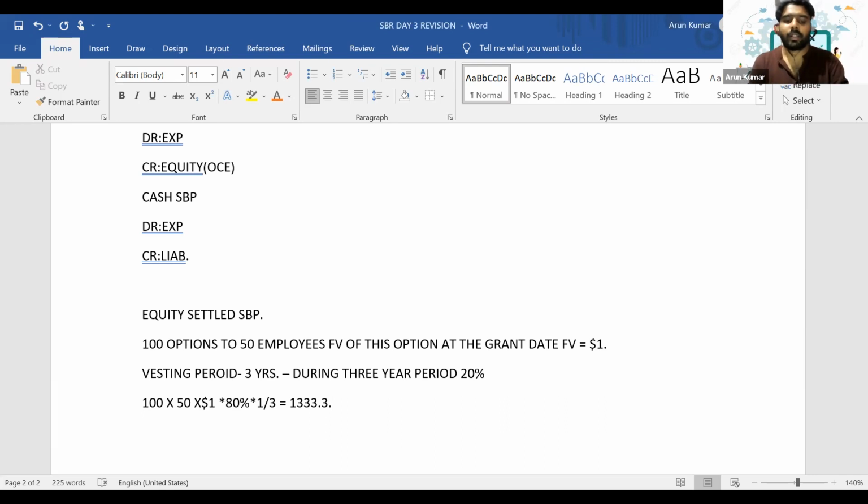And remember that with respect to equity settled share-based payment, we don't need to make any changes for the market-based vesting condition. Market-based vesting condition means, let's say, if the fair value of that option changes, we don't need to consider it.